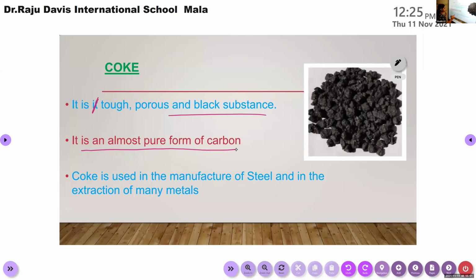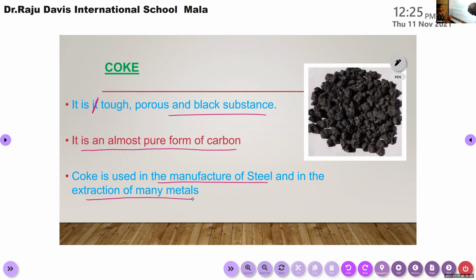Clear? And it is used in the manufacture of steel and in the extraction of many metals. What do you mean by the term extraction? Taking out something. Yeah, that's it. Purification or separating. That means the metals that are obtained from nature are not in the purest form. So we need to convert them into the purest form. So there are certain processes to convert this impure form of metal into pure form. That is known as extraction. So this coke is used in the manufacturing of steel and in the extraction of many metals. So this is the important use of coke.